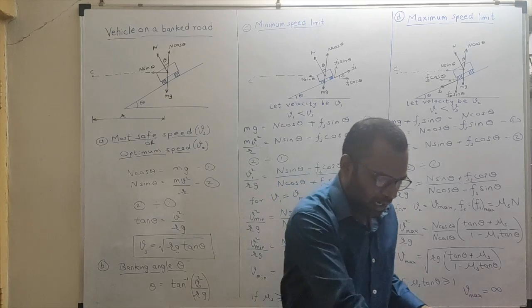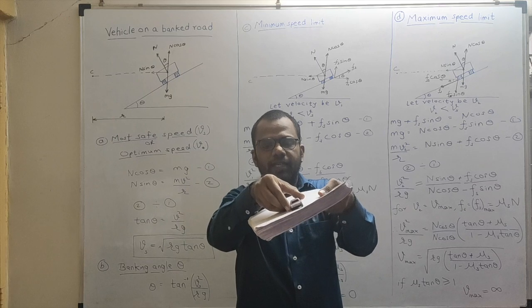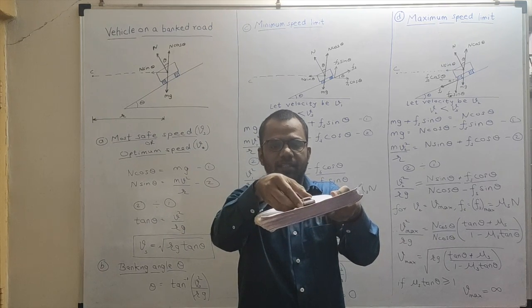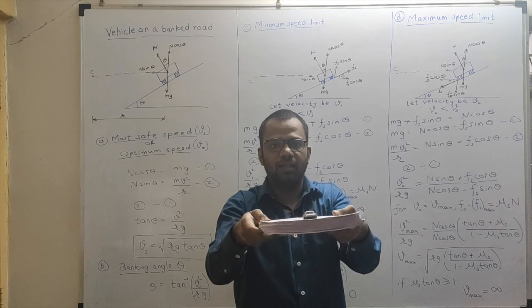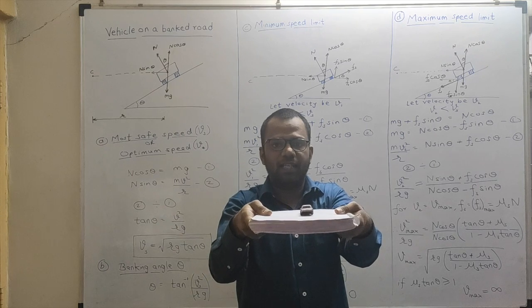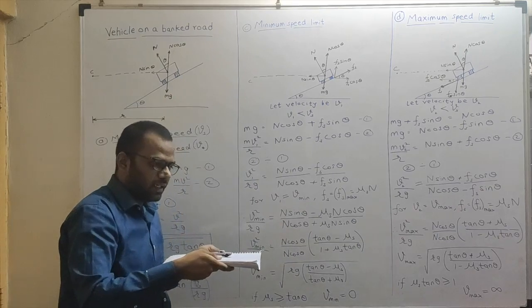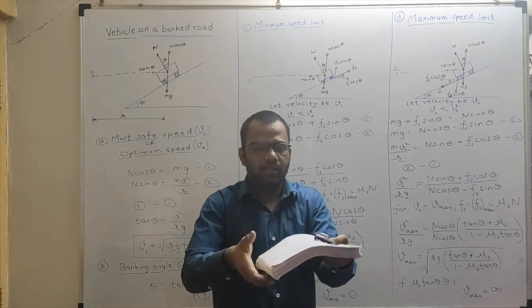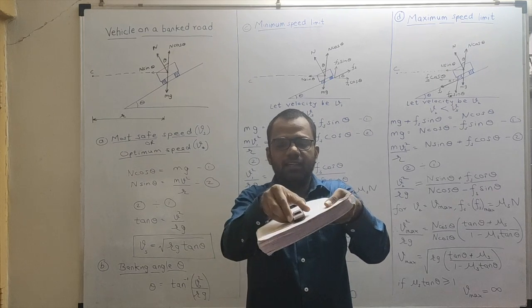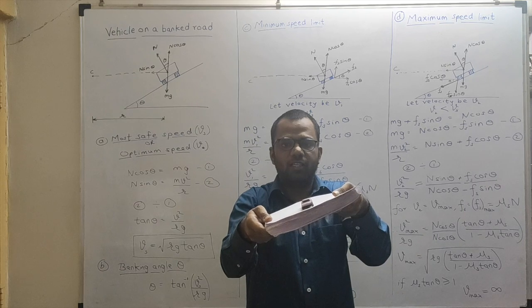Now, how will the vehicle look on the banked road? It will look like this. This is a small toy car which represents our vehicle, and this book will represent our road. If the road is flat, it was like this initially, getting turned like this, and the vehicle was moving along the road. Now the road itself will be tilted like this, and hence the vehicle will look like this on the tilted road. This is called the banked road.